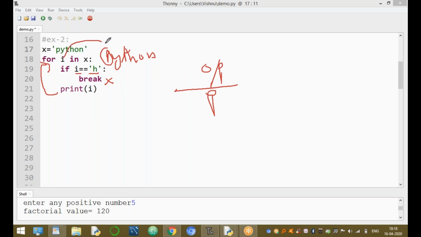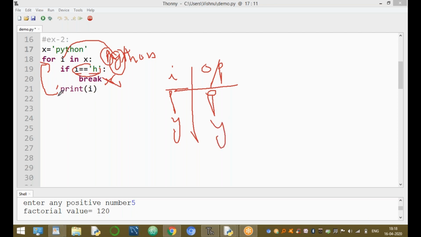Next time i value equal to y. First time i value is p, second time i value equal to y. If y equal to h, the condition is false. This is not executed. Print of i prints the value on the screen.